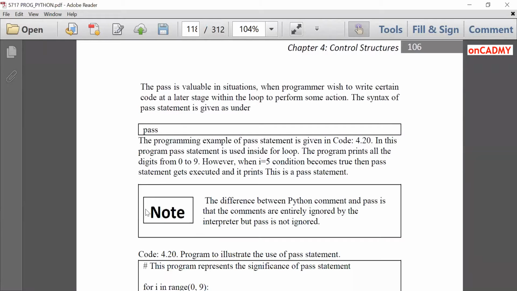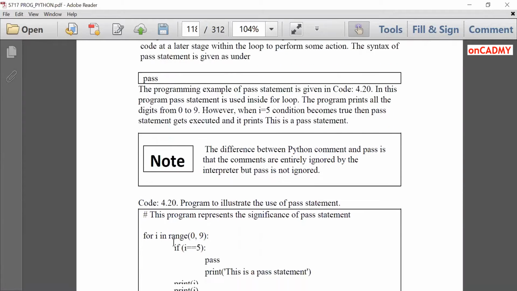Its syntax is same. It is simple, just pass. You need to write just pass. The difference between Python comment and pass is that comments are entirely ignored by the interpreter, but pass is not ignored. It just executes, but it does not perform any operation. It is basically null operation.